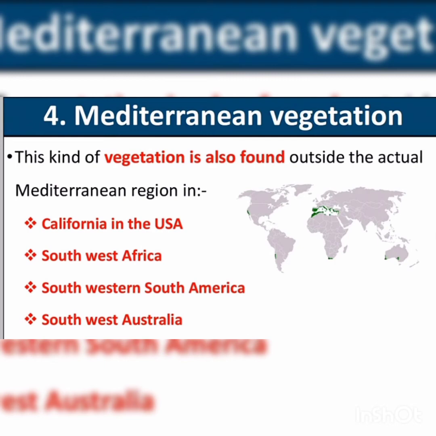This kind of vegetation is also found outside the actual Mediterranean regions: California in USA, Southwest Africa, Southwestern South America, and Southwest Australia. Citrus fruits such as orange, fig, olive, and grapes are commonly cultivated here.